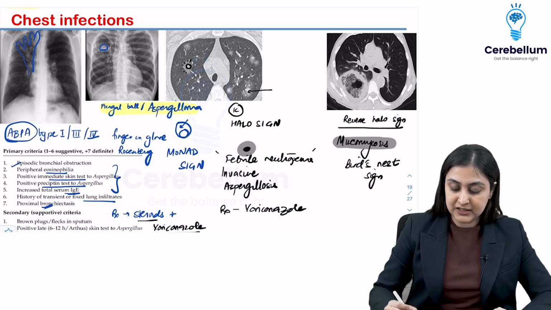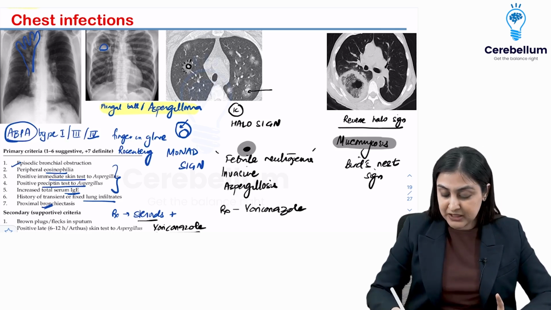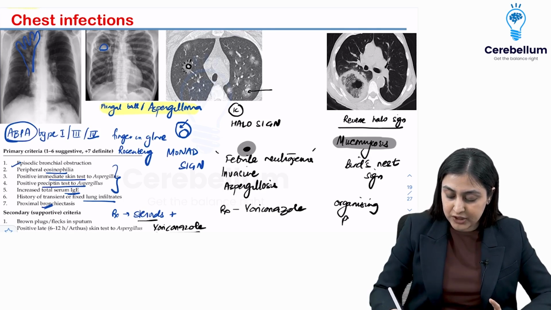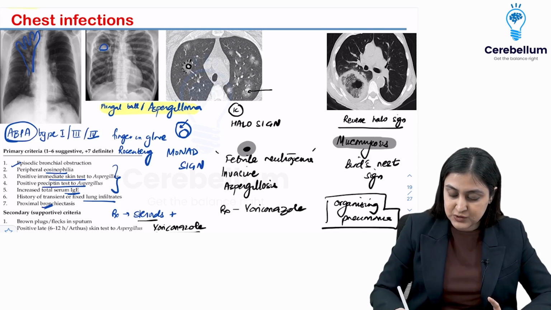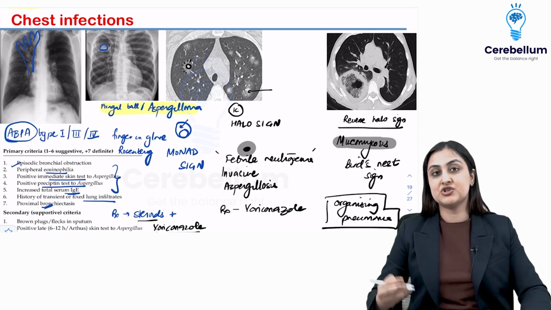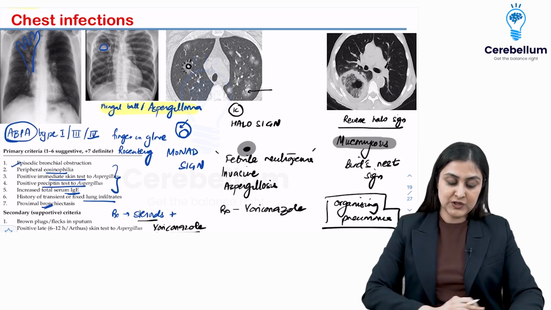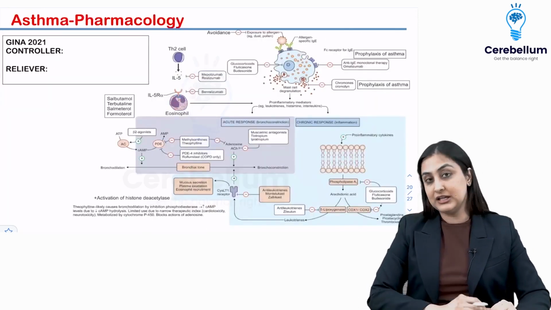Also remember here that the reverse halo sign typically has been described for organizing pneumonia, OP, but since we're talking about infections, you would be given an immunocompromised patient or a diabetic patient. You want to consider mucor here. Okay, so this is about the other fungal infections.